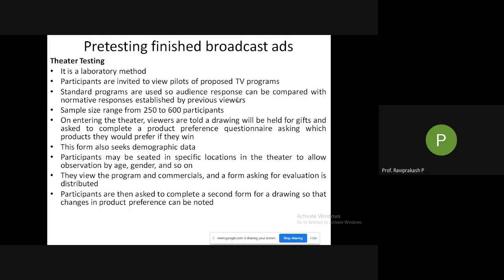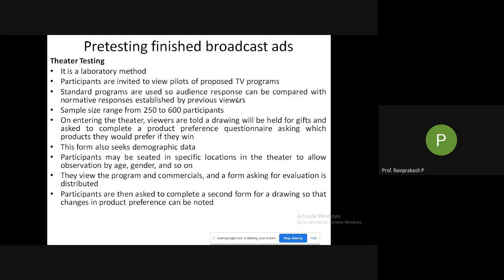Then on entering the theater, viewers are told a drawing will be held for gifts and asked to complete a product preference questionnaire asking which product they would prefer if they win. Okay, what they are telling is, when these people come over there, the set of people you have already distributed, those people will come to that particular theater, and they'll be given a questionnaire. They'll be told that if you win, what would you like to have?